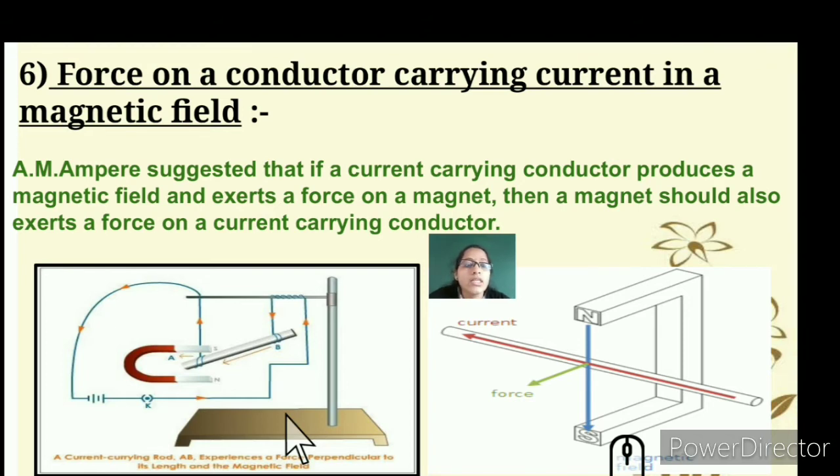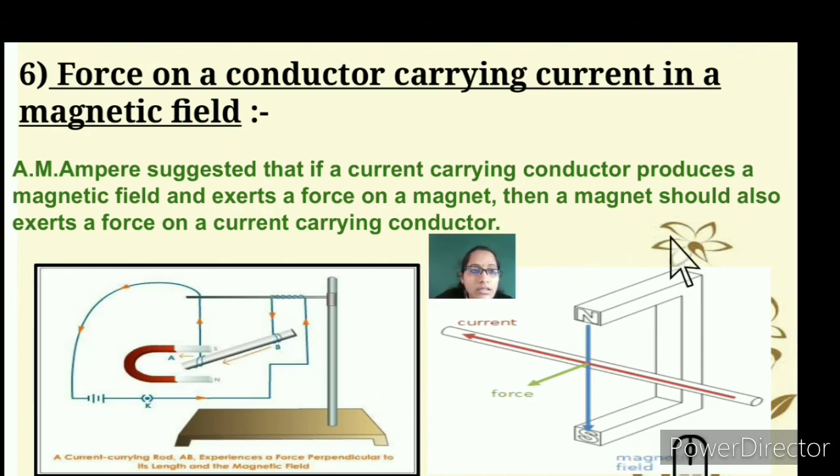Along with that, it produces a magnetic field and exerts a force on the magnet. Here it's a hanging magnet, and this is the conductor carrying electricity. When a force is exerted by a current carrying conductor, an opposite force is created by the magnet on the current carrying conductor.